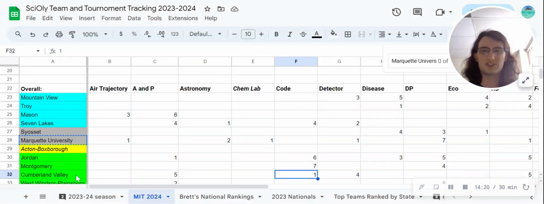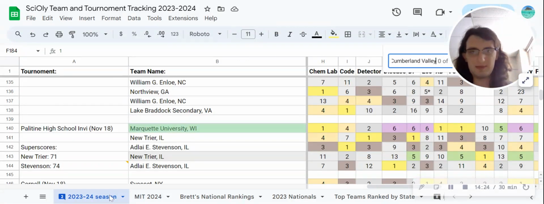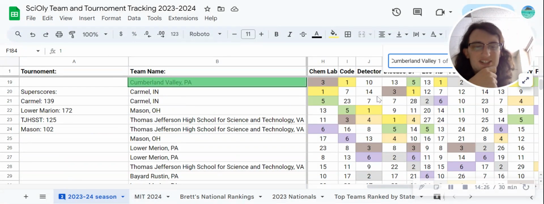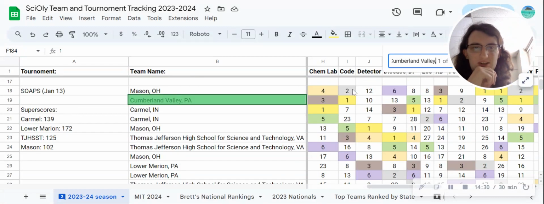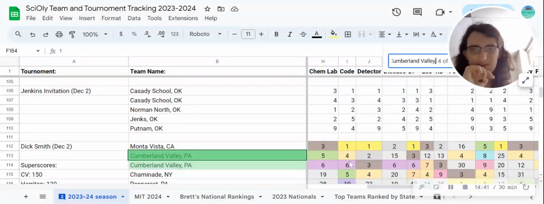So Codebusters, I am giving to Cumberland Valley. They have an amazing code team. It was amazing last year, and I believe it's the same couple people this year. You can see first at Soaps, second and fifth, again unstacked, that's very good, at Battle at Valley Forge. And then here at Dick Smith, not quite as great, still pretty good though.